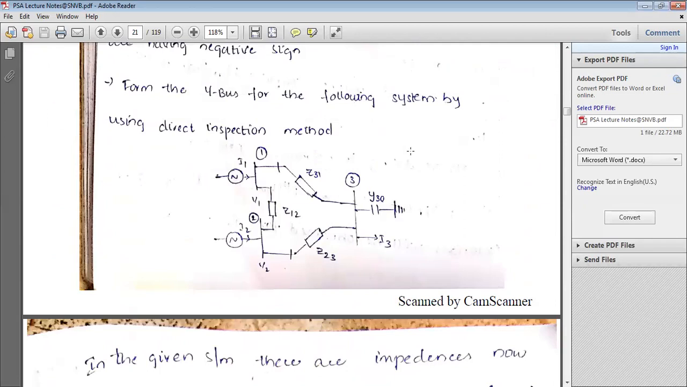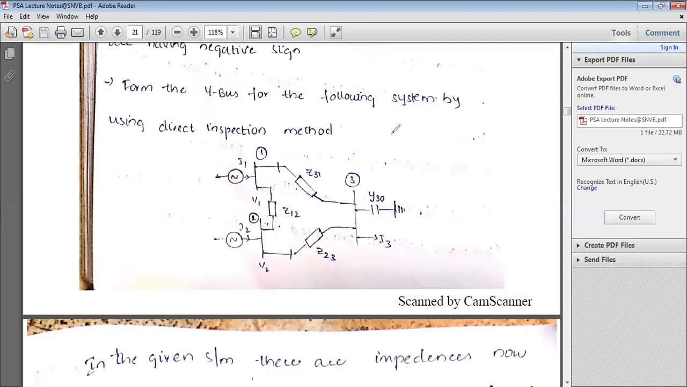Okay. I will give you some idea how to determine the admittance matrix for this particular type of system. This is a power system that has been given, and for this bus you are asked to form Y bus. Simply I will give you some hints. You can use the hints and determine the Y bus form.